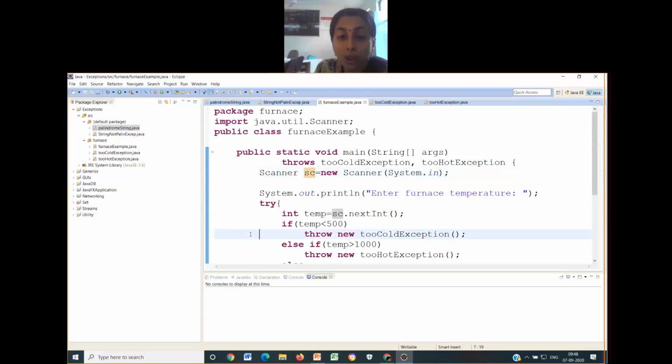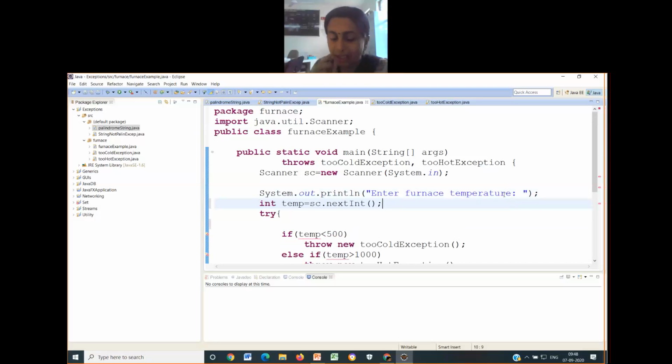So I will do System.out.println, enter furnace temperature, and actually this also has to be outside the try block because it will not create any kind of exception. So I have put the reading of the temperature.